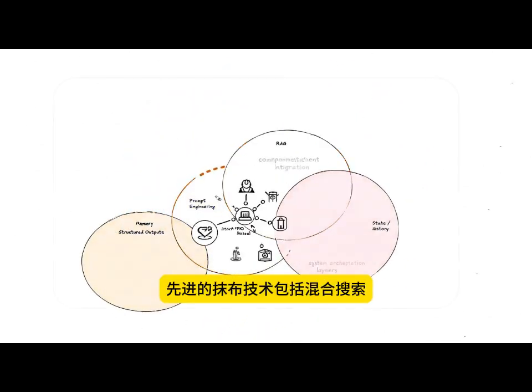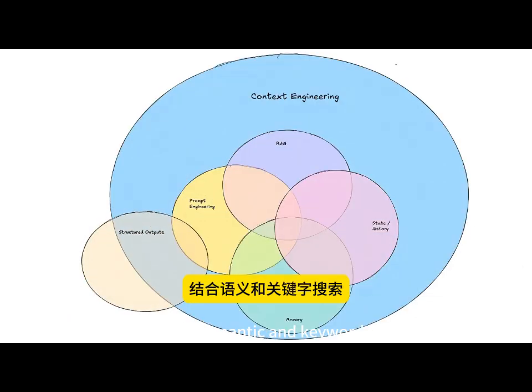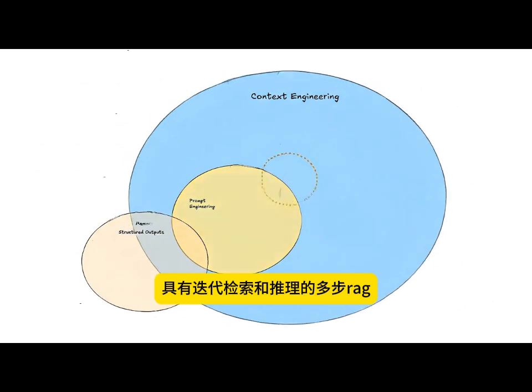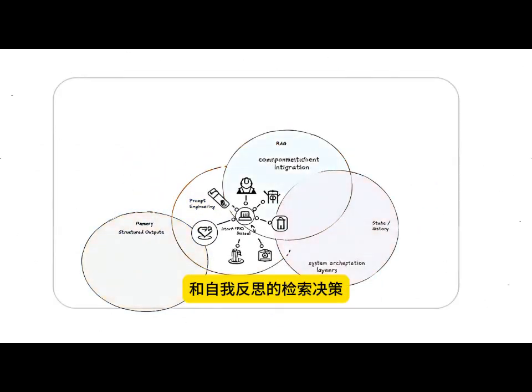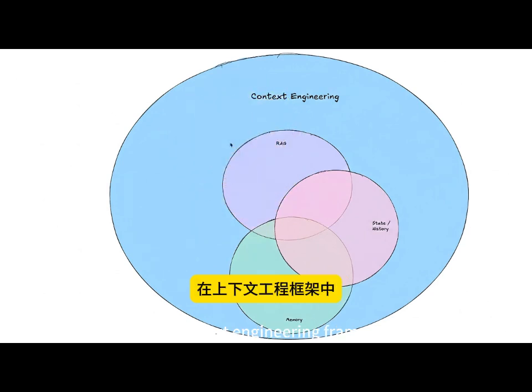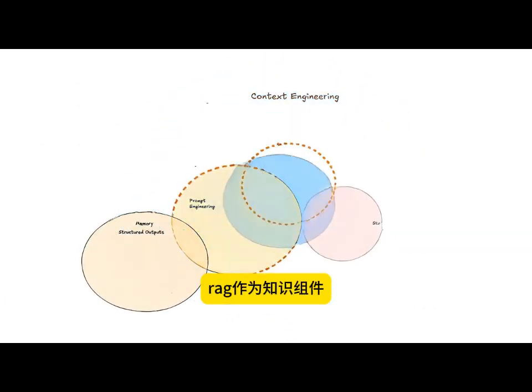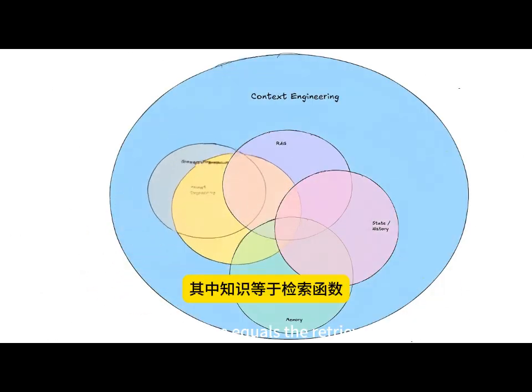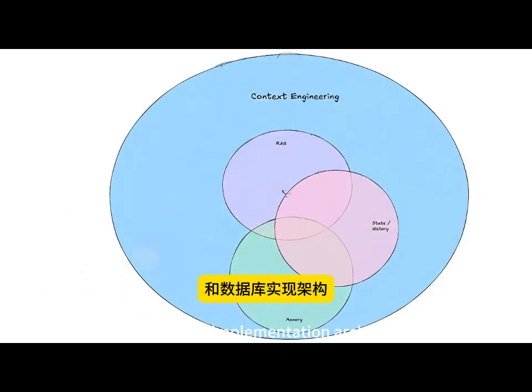Advanced RAG techniques include hybrid search combining semantic and keyword search, multi-step RAG with iterative retrieval and reasoning, and self-RAG with self-reflective retrieval decisions. In the context engineering framework, RAG serves as the knowledge component in the context assembly function, where knowledge equals the retrieve function applied to the query and database.